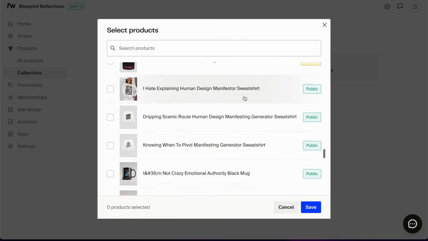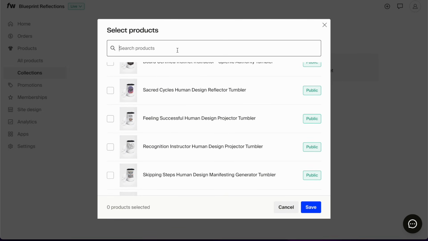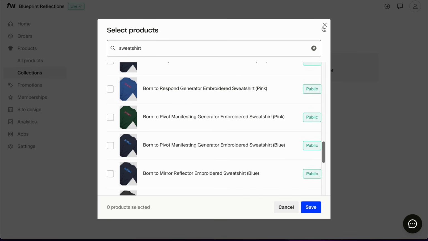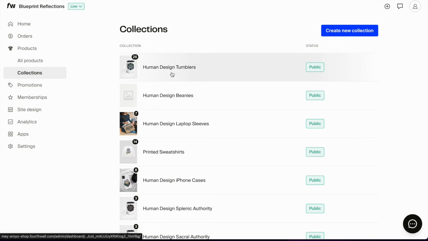You don't have to sift through all of them. You can just type in, for example, sweatshirt, and it will give me all of the sweatshirts that I can add to a collection. If I go back to a collection that I actually have, for example, let's go to the tumblers.